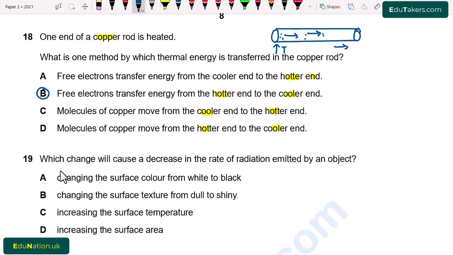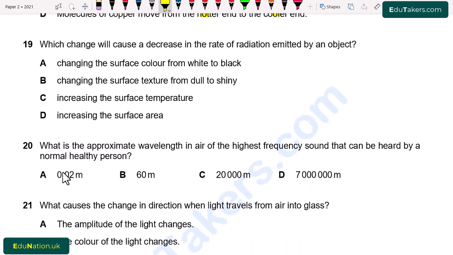Question number 19. Which changes will cause a decrease in the rate of radiation emitted by the object? MCQs: A. Changing the surface color from white to black. B. Changing the surface texture from dull to shiny. C. Increasing the surface temperature. D. Increasing the surface area.